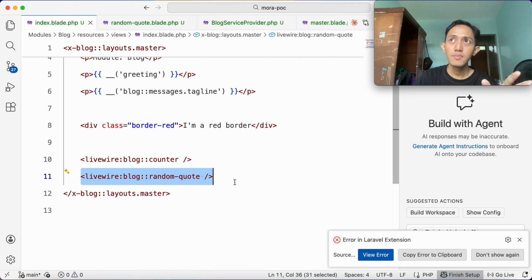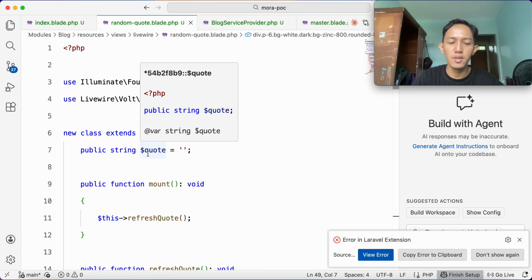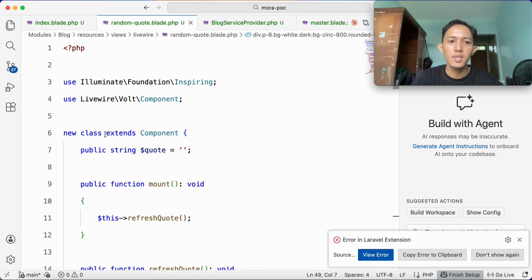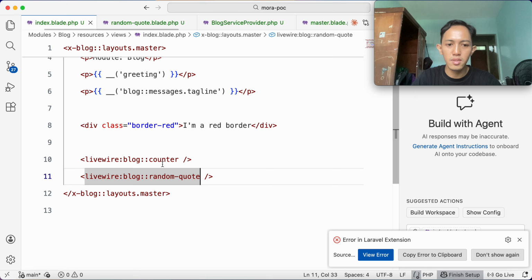Because in Livewire, you need a class, which is the Counter.php in the app/Livewire folder, to register the Livewire component. Meanwhile, in random quote, it doesn't have a class. It's just an anonymous class here, if I would like to say, inside the Volt file. So how do we make this work?